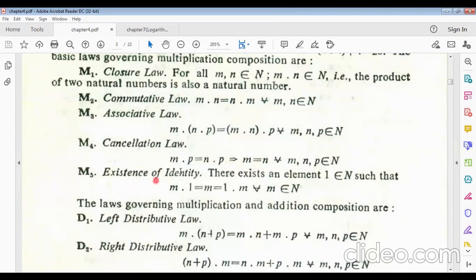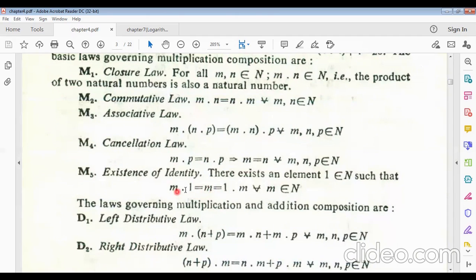Now the existence of identity, a very important property. There exists an element 1 belonging to N. 1 is the first natural number, or first counting number, such that m into 1 equals m. That means if we multiply 1 with any natural number, we get the number itself.